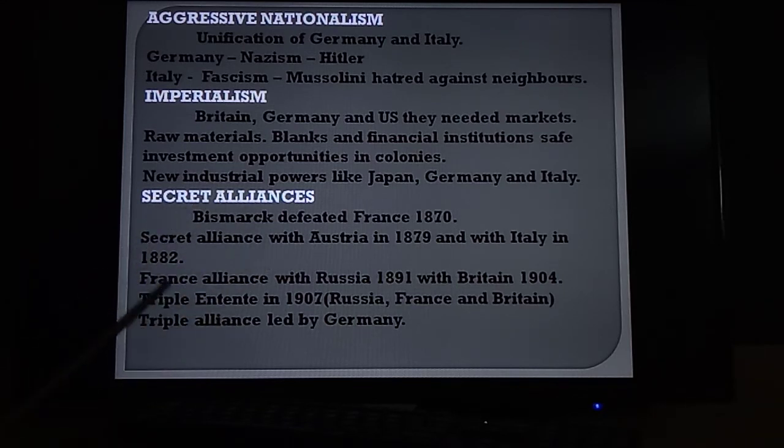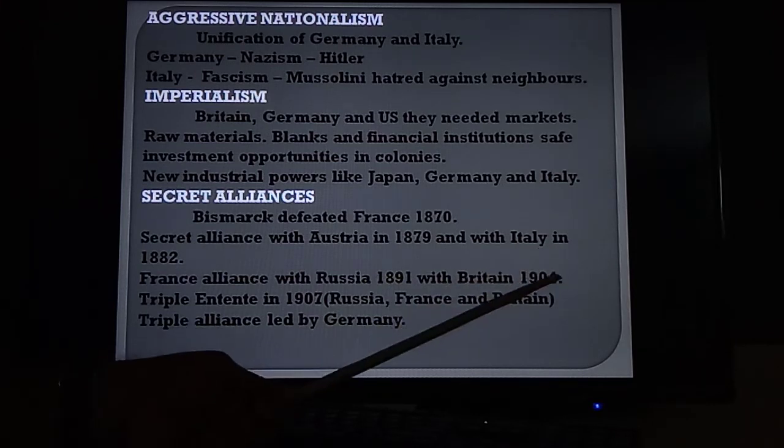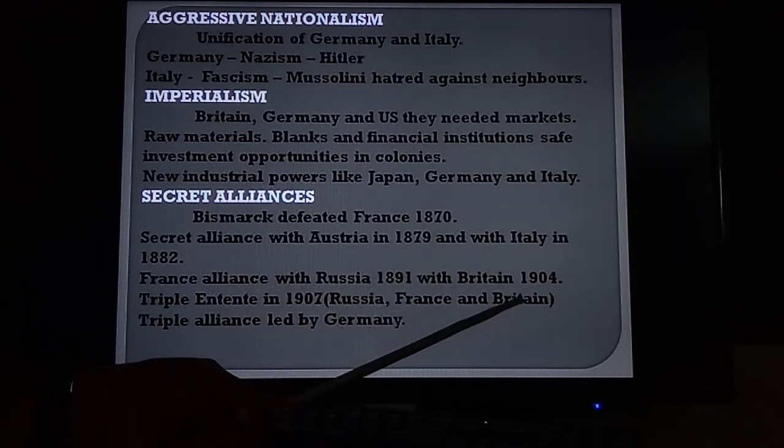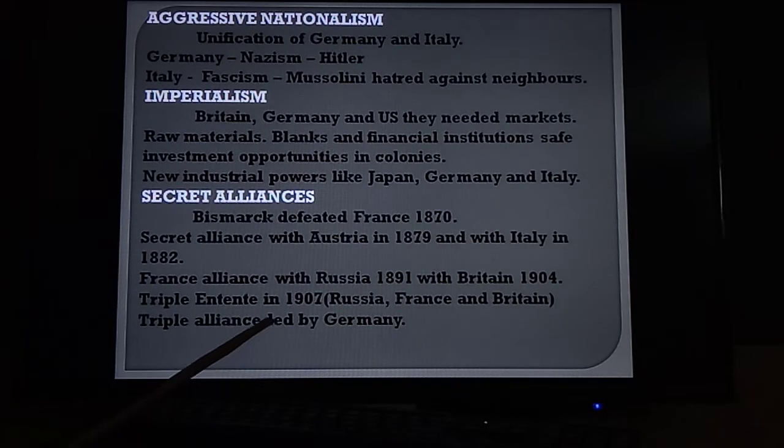Next, France also allied with Russia in 1891 and with Britain in 1904. That is why they formed the Triple Entente in 1907. What are the Triple Entente countries? Russia, France, Britain. I repeat, the Triple Entente countries in 1907: Russia, France, Britain. The Triple Alliance countries were led by Germany. Some countries joined on the side of Germany. So this is the third reason, the long term causes.